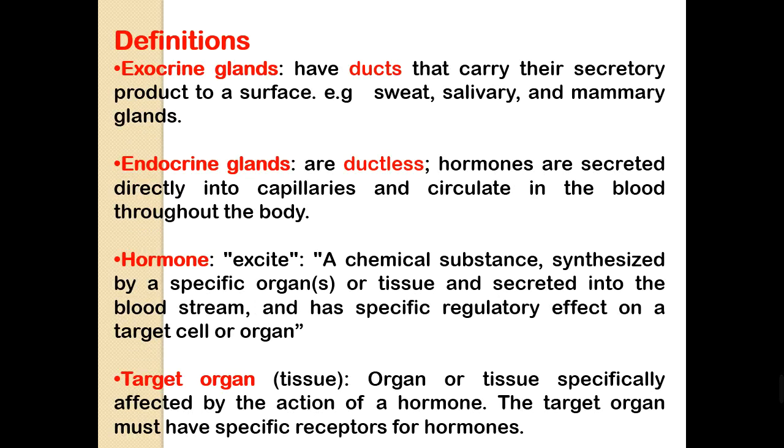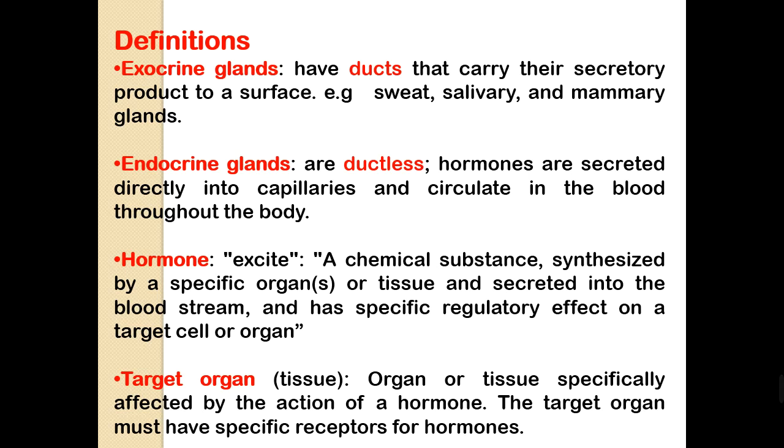We have some definitions that we need to understand in the endocrine system. What do we mean by exocrine gland? When I say it's an exocrine gland, I mean it has ducts. It is a gland that has ducts that carry its secretory products to the surface, like sweat glands, salivary glands, and mammary glands. While endocrine glands are ductless.